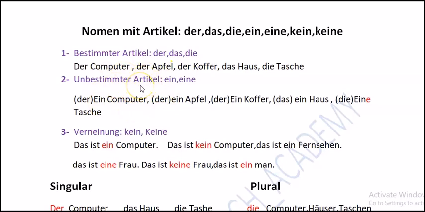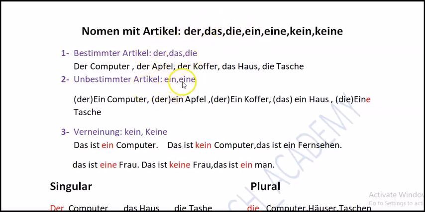unbestimmte articles. So here, as I have mentioned in lesson number 4, for male we use der, for neutral we use das, for plural and for female we use die, and these are bestimmte Artikel.